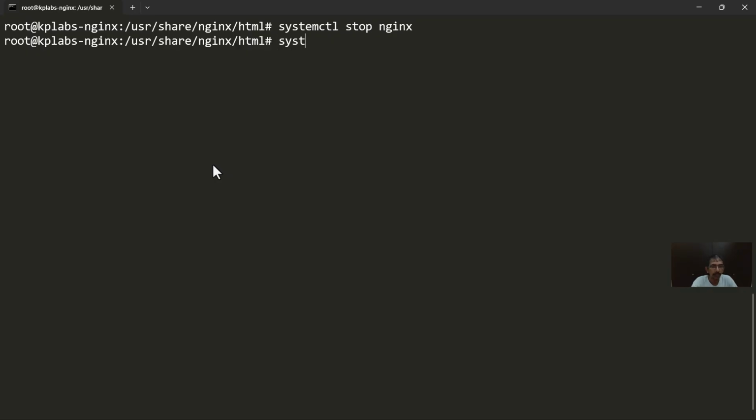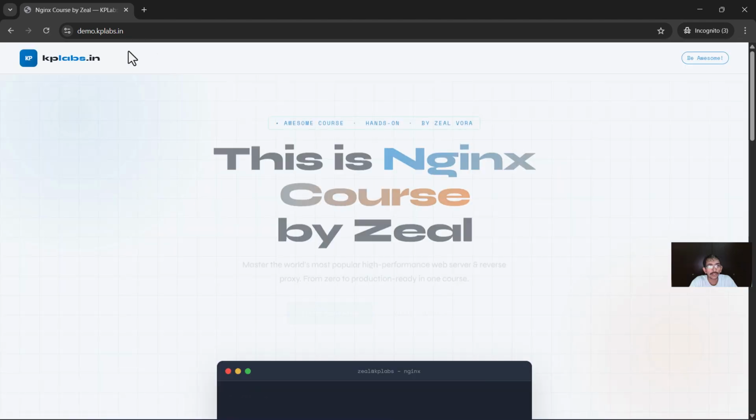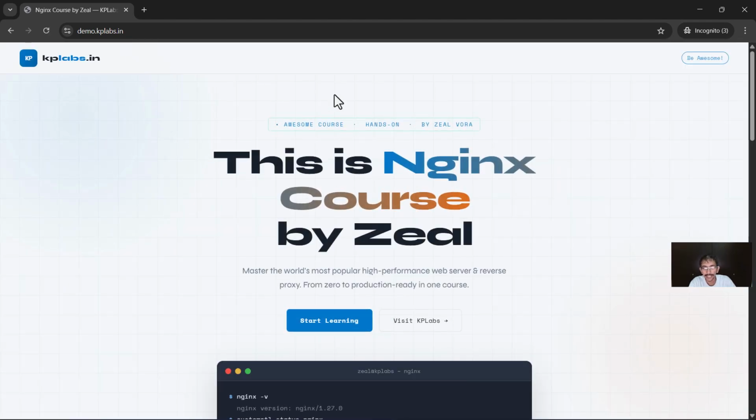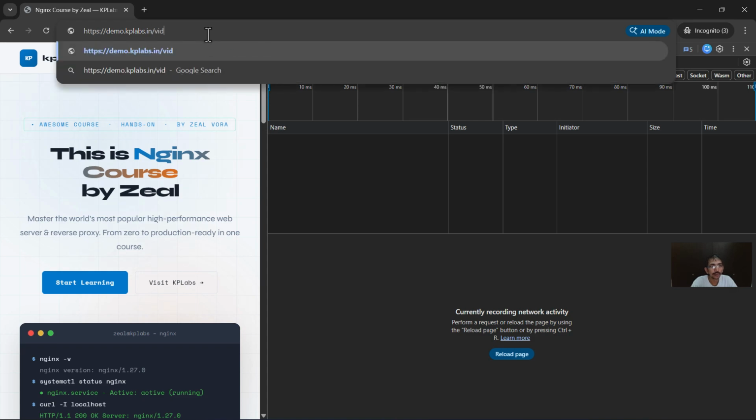Alright, so let's go ahead and start our Nginx again so that we can continue our demo. Now, one thing that we were discussing is that it is not necessary that all of the files need to be HTML files. It can be video files, it can be MP3 files, etc. If Nginx is running, it can serve all of these contents. So let's say that a user wants to see this video.mp4 file. So let's go ahead and try it out. Let's open up the developer tools again, and within here I'll make a request to video.mp4.